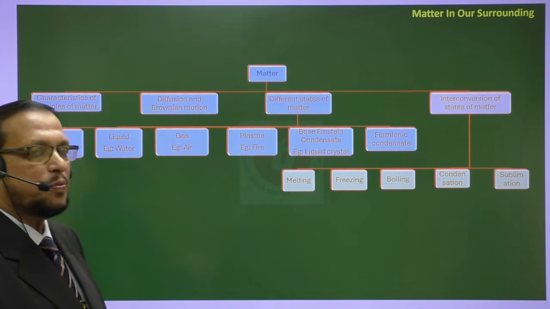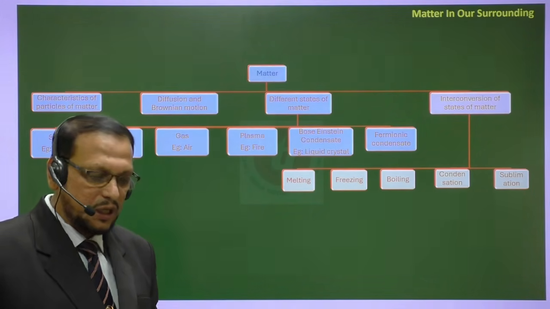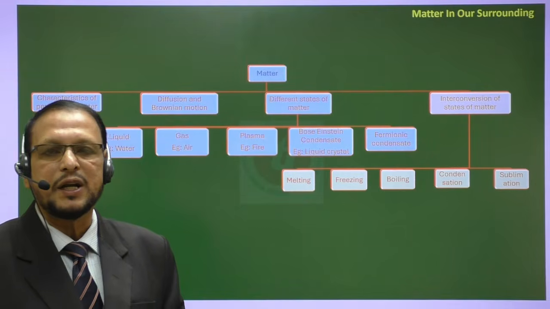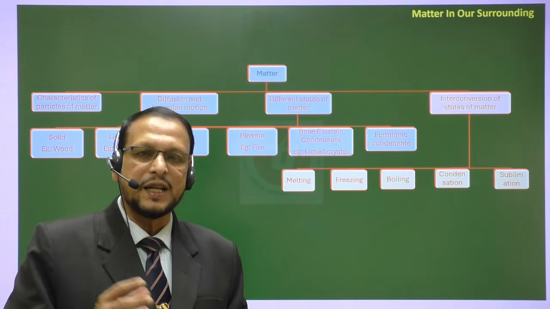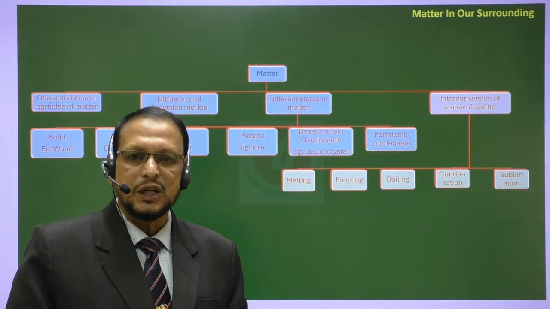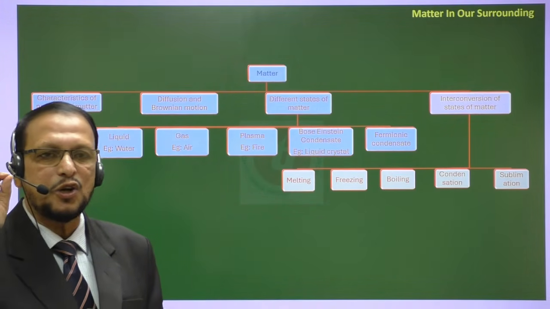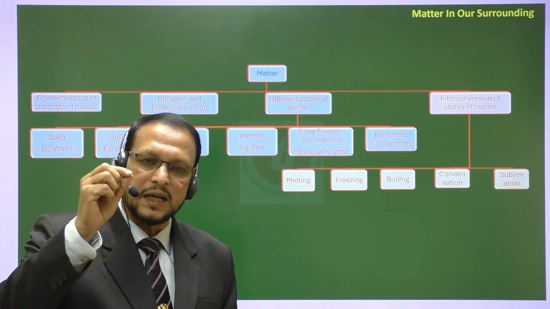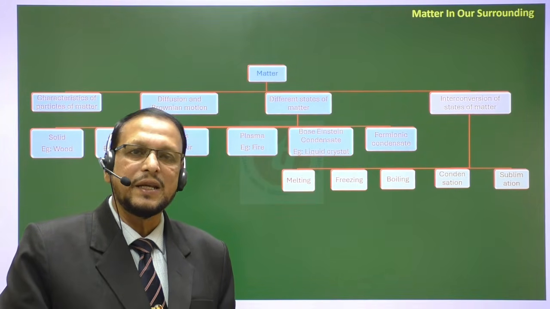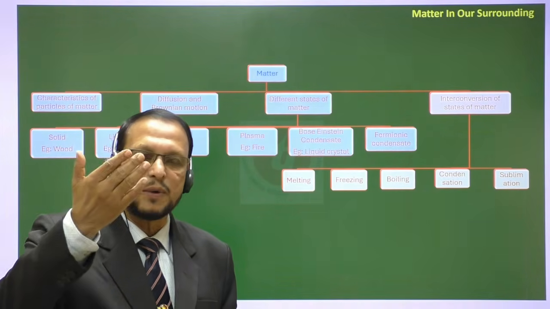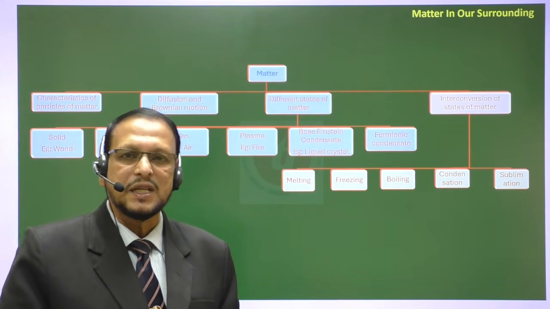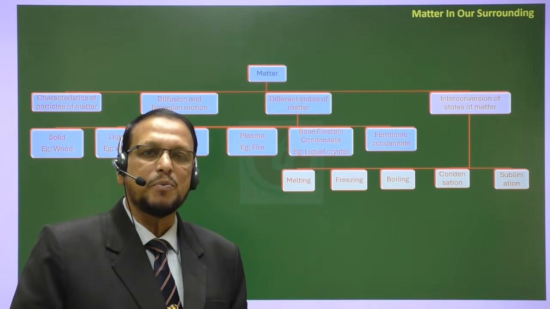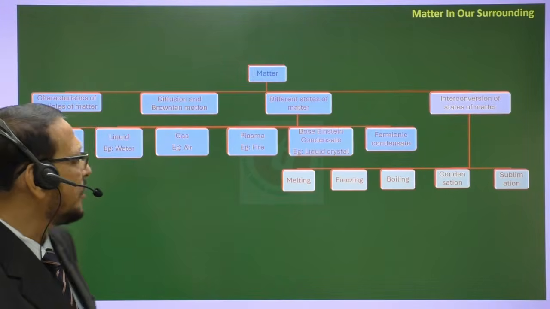And Brownian movement. What is Brownian movement? Actually, you can understand whether liquid particles are continuously moving or not. Take a glass of water and the China rose pollen grains, the yellow part. If you put the pollen grains in a glass of water, you will find them coming down and up, coming up, coming down and coming up. That means liquid molecules are continuously moving, and that movement is called Brownian movement.